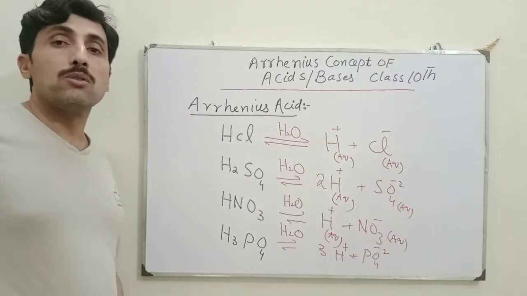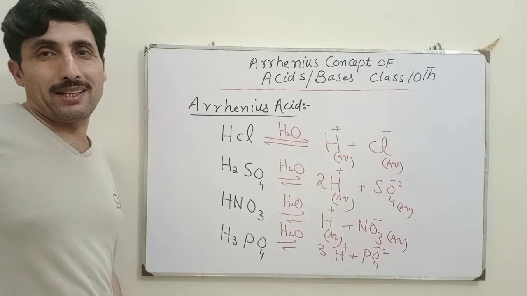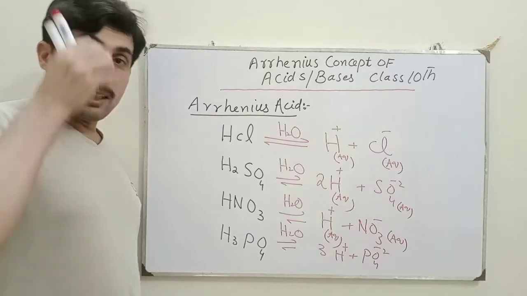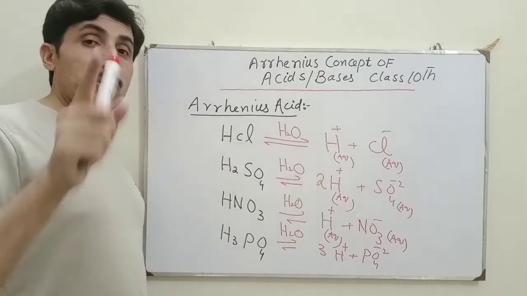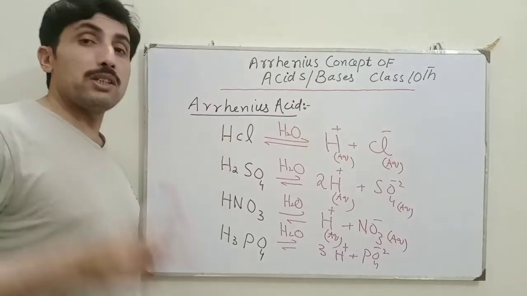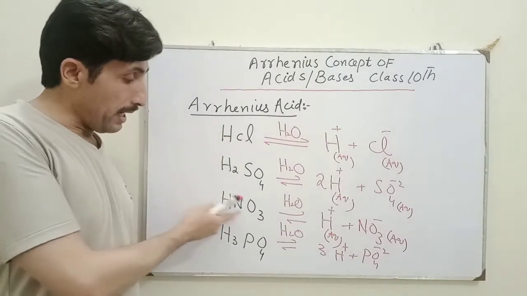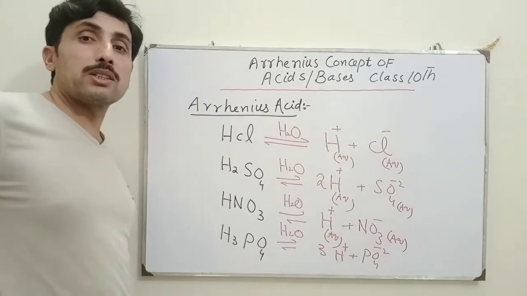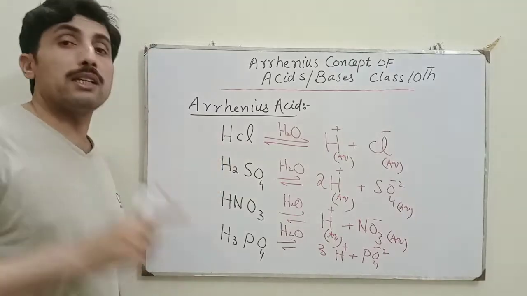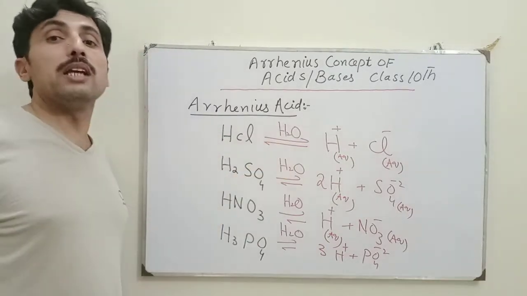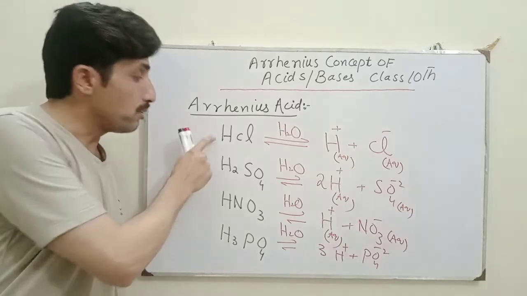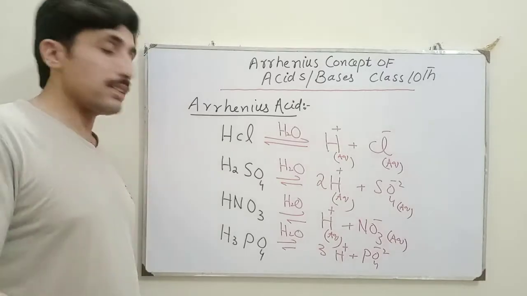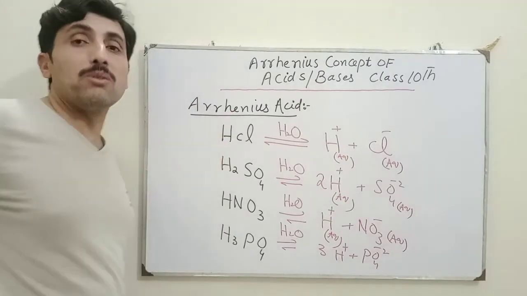अब सवाल ये पैदा होता है कि I have written these 4 compounds. Among these 4 compounds, which will be the strongest Arrhenius acid? The compound which is ionized in one step: HCl contains 1 proton, nitric acid also has 1 proton, but HNO3 is a strong oxidizing agent, therefore in HCl the proton will be easily and completely ionized. So HCl will be the strongest acid among all these acids, and the other acids are weaker as compared to HCl.